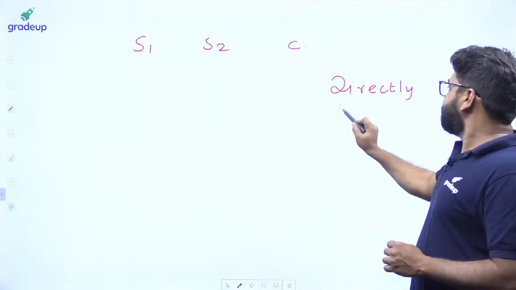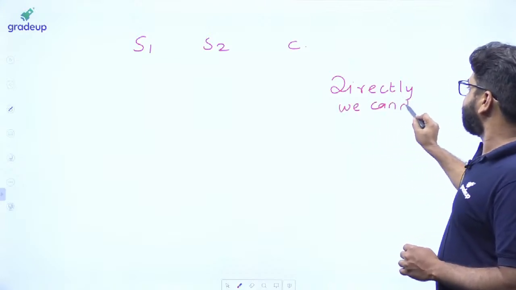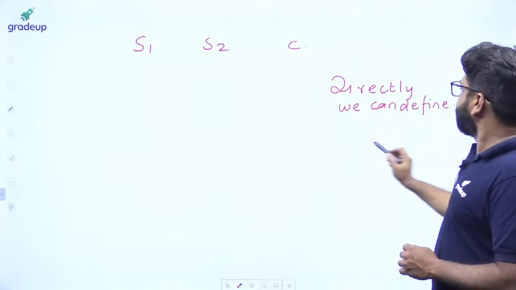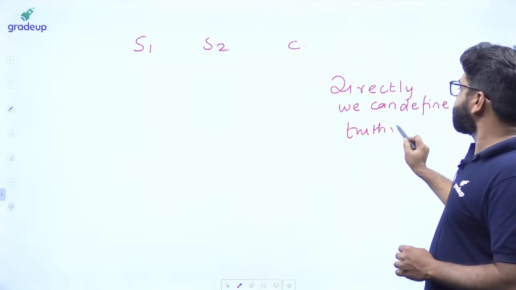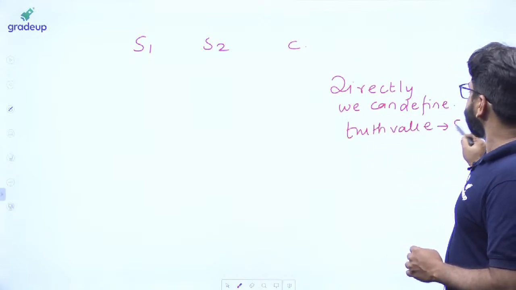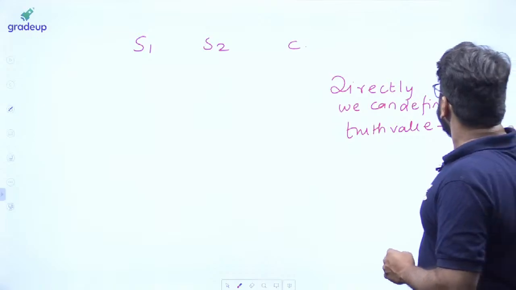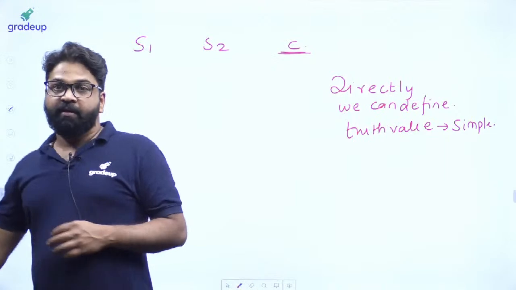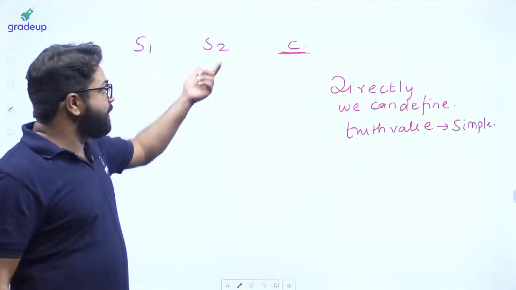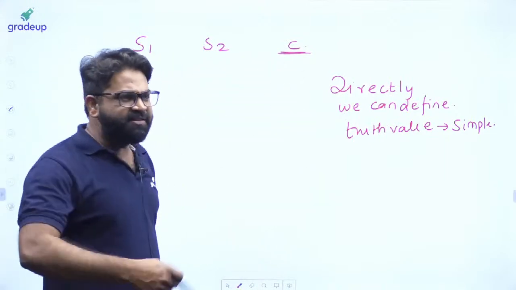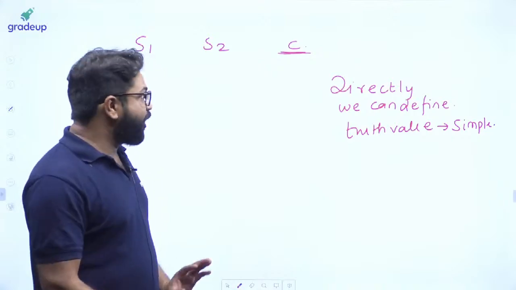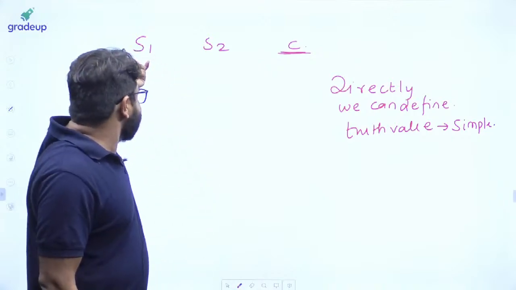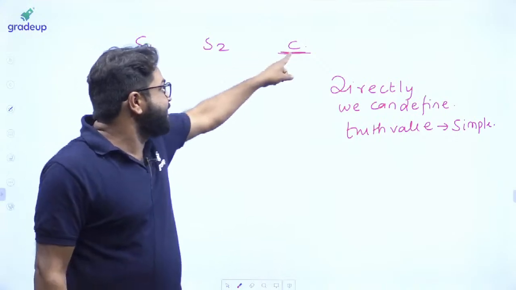Directly we can define truth value with respect to simple propositional statements only. That means for a compound propositional statement we can define it indirectly. Sir, what is the meaning of that? I am not getting it. My point is, you can directly define this, you can directly define this, but indirectly you have to.